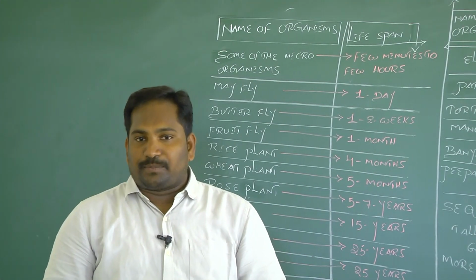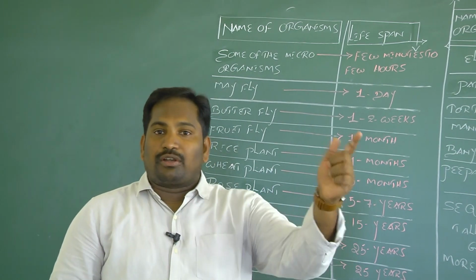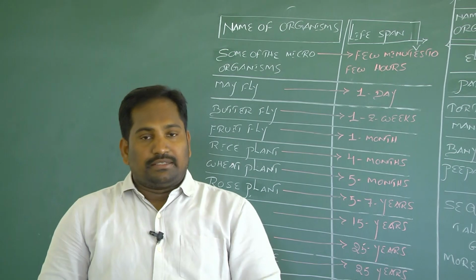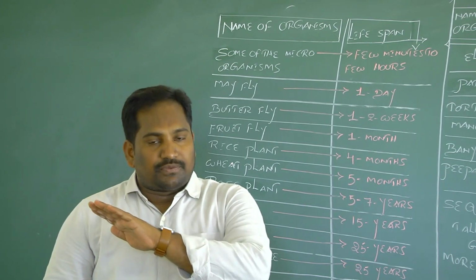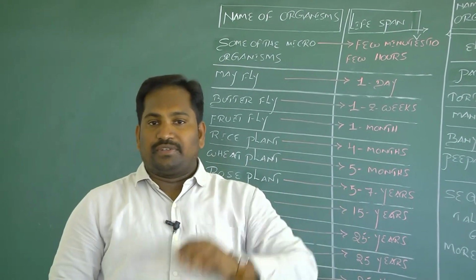The definition of lifespan is the period from birth to natural death of any organism is called lifespan. The lifespan is not constant for all living organisms. It varies from one living organism to another living organism.